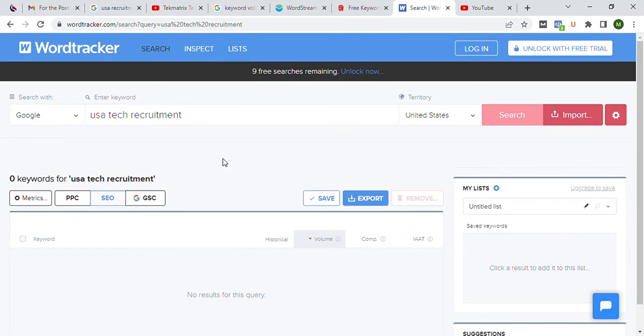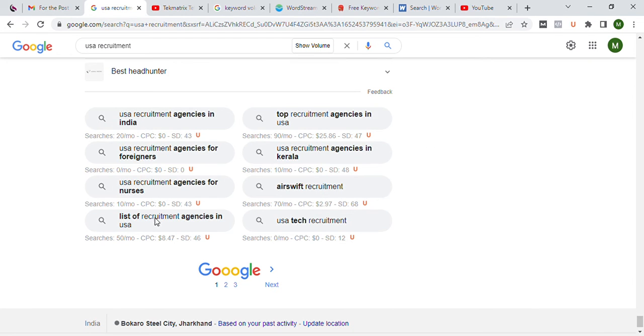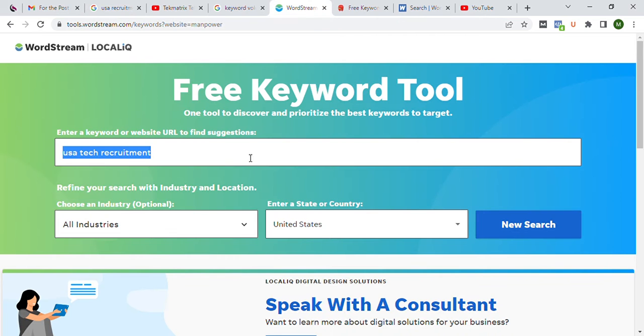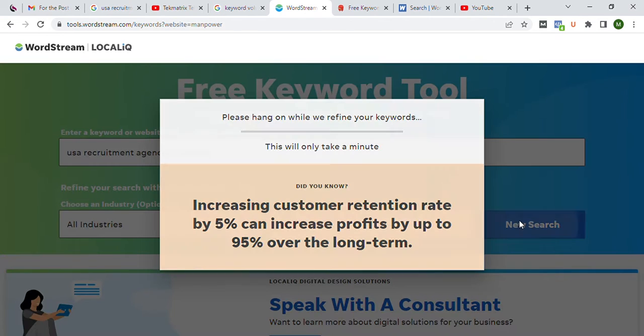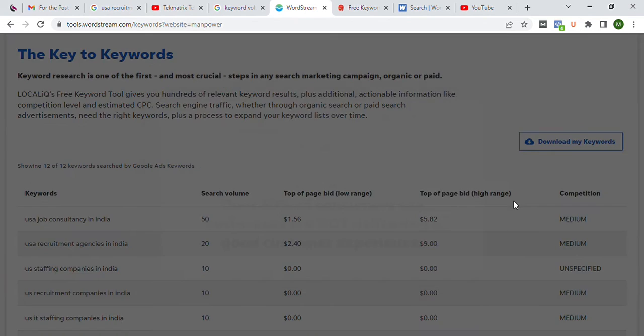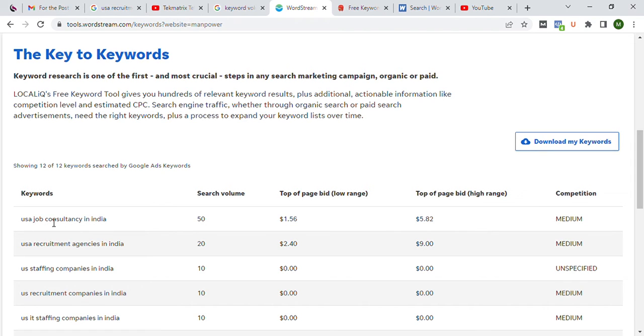But it's giving no results for the query. Now I'll try to find another word: USA recruitment agency in India. So let's try finding this one. Now can you see that this is giving me the related keywords also, and this is giving me the volume, right? Keyword volume, it says 50, and